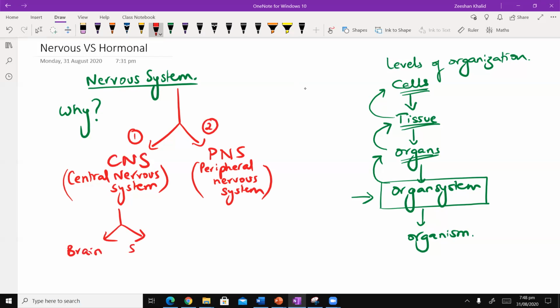The brain and the spinal cord. जो आपका brain है और जो आपका spinal cord है, basically that is the nervous system. So maybe you can see this as 1A and this as 1B. Okay, and the peripheral nervous system is basically composed of your nerve cells.